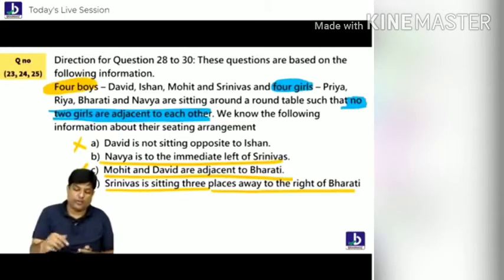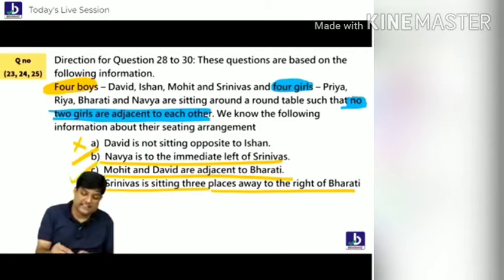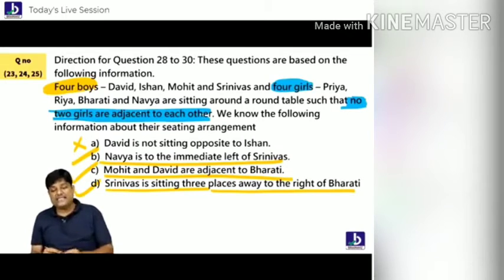So I got Srinivas, I got Navya, and got Bharti. So let's try to talk about this point and this point. Both are utilized. You tell me what is the connecting point. The point number 3 is the connecting point: Mohit and David are adjacent to Bharti. Mohit, David, David, Mohit. Who is where? I don't know. Leave it. Following everybody? But something he told in purple.